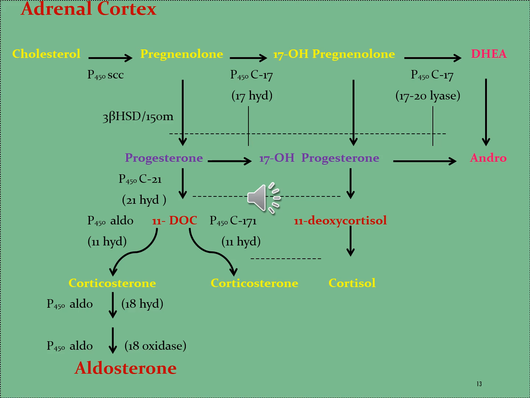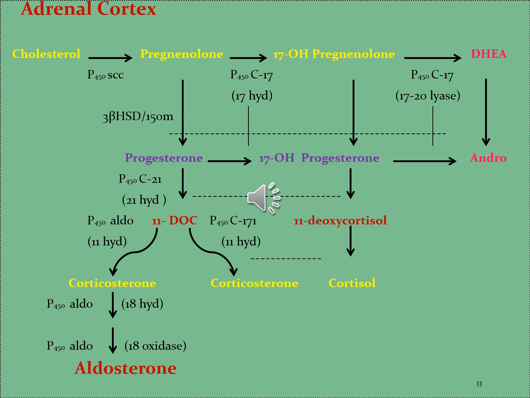In this way, the pregnenolone is converted into progesterone by the effect of enzyme 3-beta HSD. Similarly, in the second step, the 17-alpha hydroxypregnenolone is changed into 17-hydroxyprogesterone by the effect of the 17,20 hydroxylase enzyme.